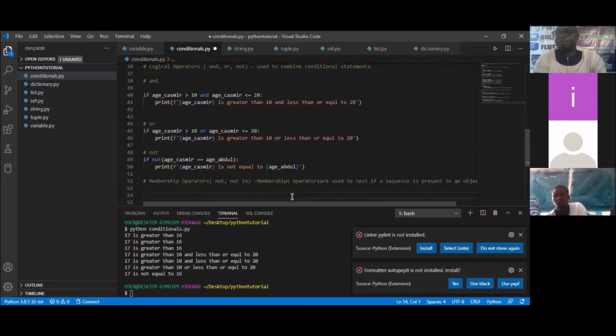So let's say we now say ages. We are looking at the ages of Kashmir and Abdul. So let's look at every other age, not just for Kashmir, for all our class members, and we're going to be putting it in a list. So what ages? Abdul, Ikenna, what's your age?